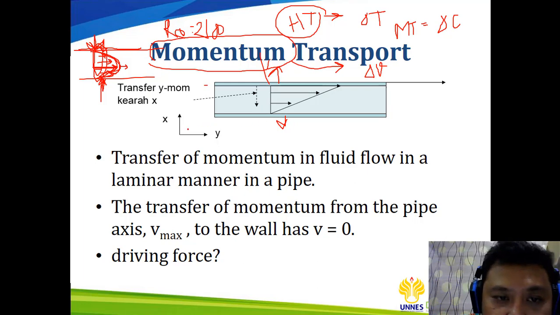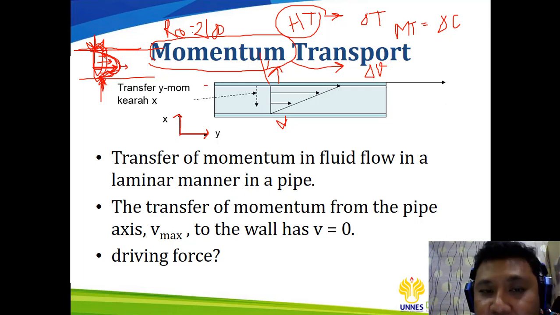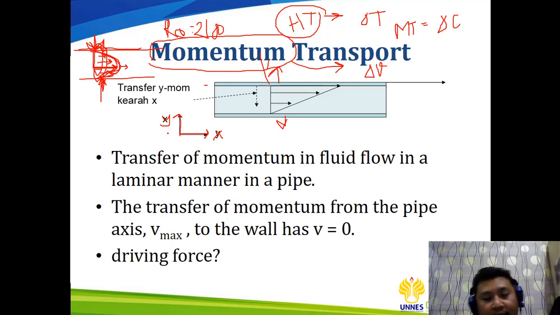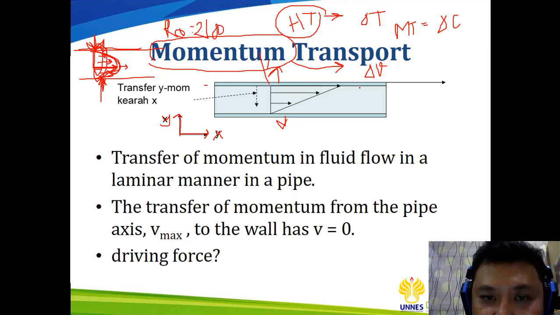You have to remember that you have to declare the coordinates of your drawing, which one is the y-axis and which one is the x-axis. This one should be x and this one is y. So in this figure, as you can see, the top wall is dragged to the right side